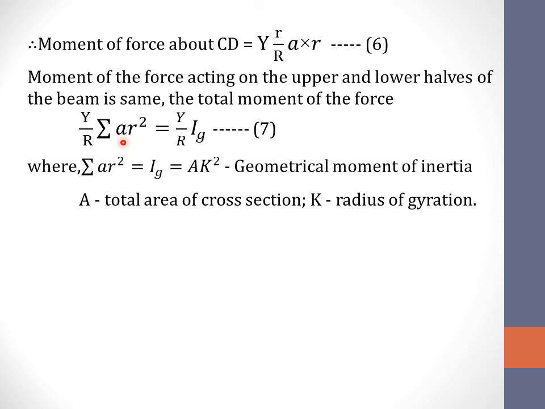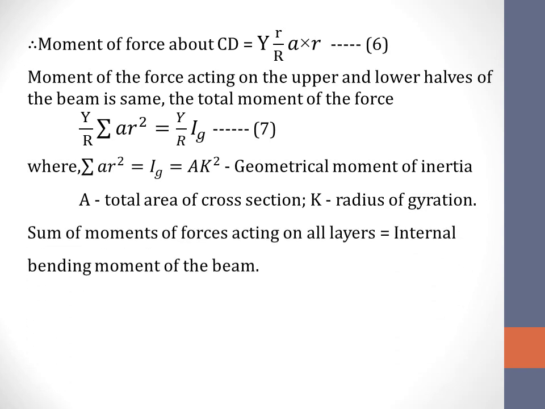Sigma A r square is now substituted with Ig, and therefore the total moment of the force is given by Y by R into Ig, where sigma A r square is equal to Ig, and Ig is equal to A K square, where capital A stands for the total area of cross section of the beam and capital K stands for the radius of gyration.